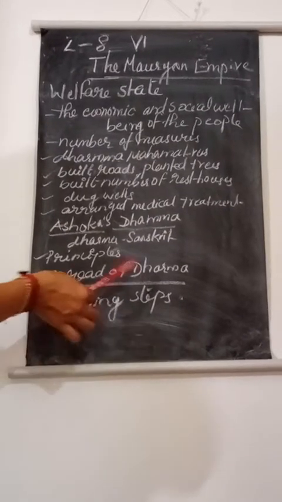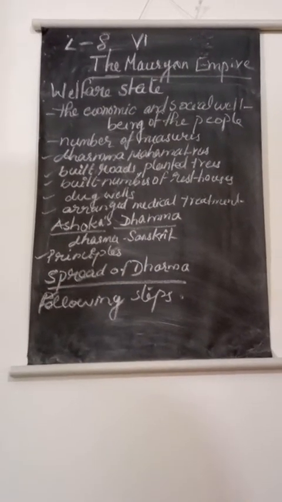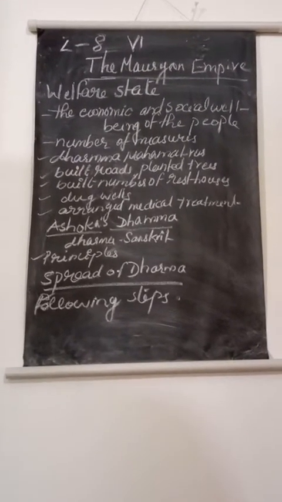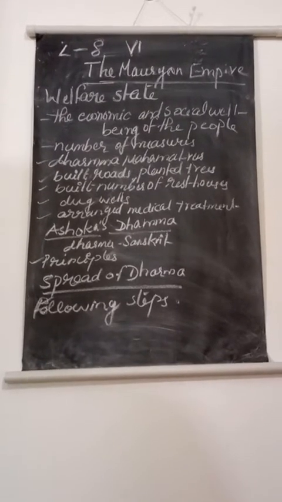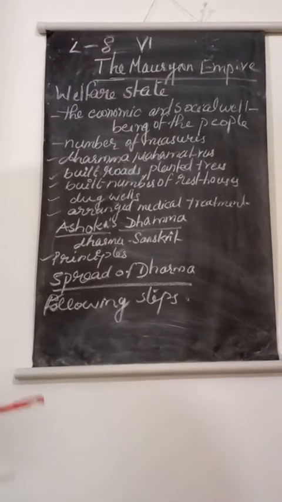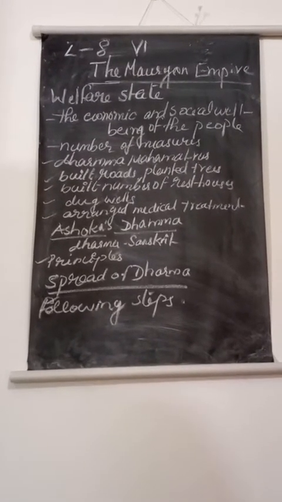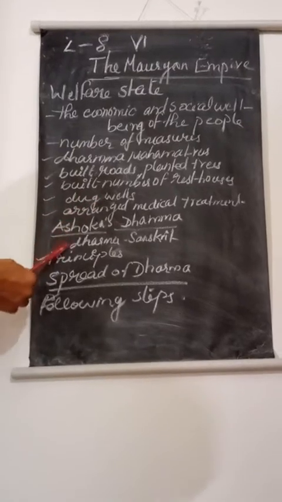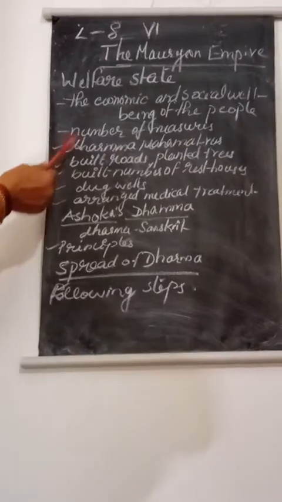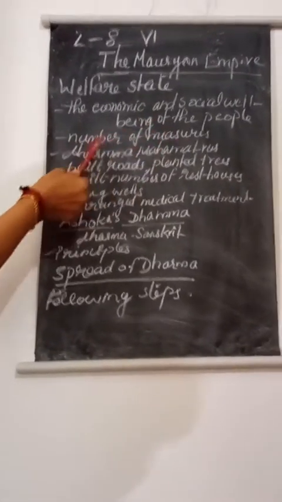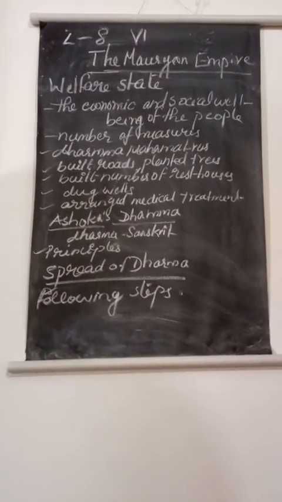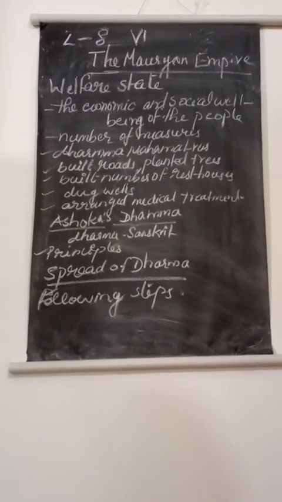For spreading his Dhamma, he took some steps. He told his people to forbid the killing of peacocks and deer for the royal kitchen. He also gave up all wars, which we already studied after the Kalinga War. Ashoka appointed officers, the Dharma Mahamatras, whom we already studied. They spread Buddhism. Besides the welfare of the people, their duty was also spreading the messages of Ashoka. He gave good messages to his people.